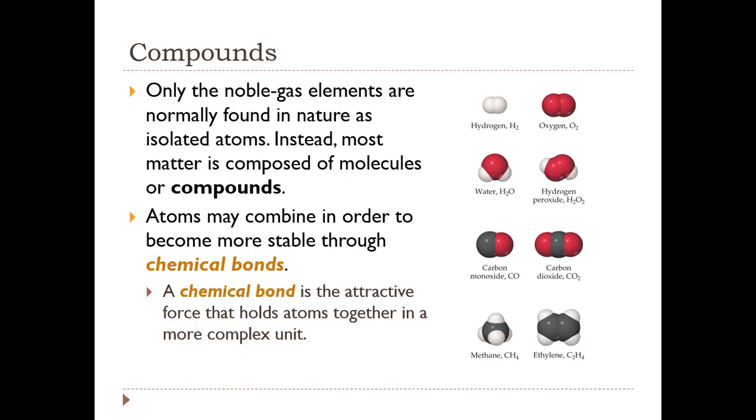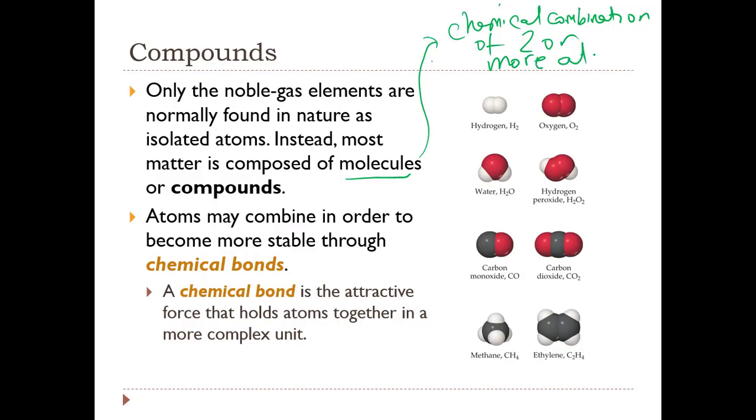So far, we have been talking about atoms, individual atoms. But in many cases, atoms combine with other atoms to form molecules. And so molecules are the chemical combination of two or more atoms. And if these are two or more different atoms, then we have compounds. But most matter exists as these molecules or compounds instead of individual atoms.